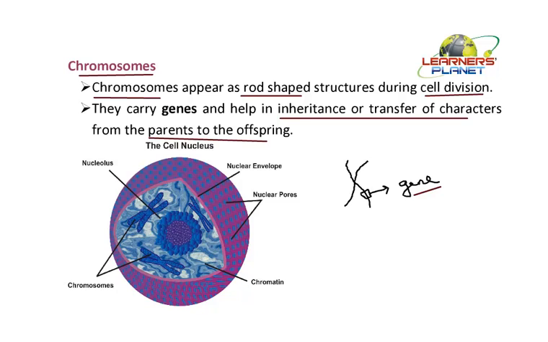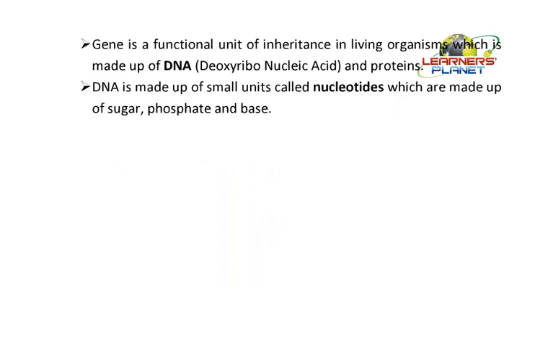So this is why genes are so important. They are a section of these chromosomes only. They are located on the chromosomes and they are inherited from one generation to another. And this is the reason why we call the gene a functional unit of inheritance in living organisms.